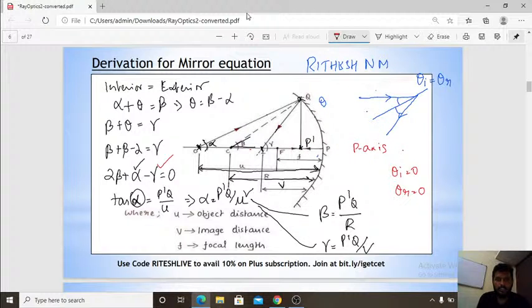That is 2 into P dash Q divided by R, plus alpha is P dash Q divided by U, minus P dash Q divided by V, that is equal to 0. P dash Q is common, so I can directly write 2 by R plus 1 by U minus 1 by V is equal to 0.